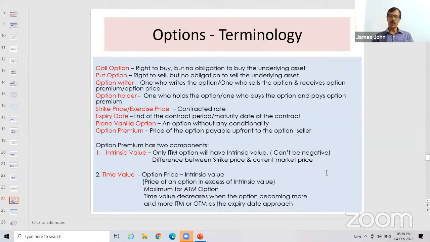Next is time value. Time value is option price minus intrinsic value. If intrinsic value is nil, then what is time value? Option price. So remember these two things.